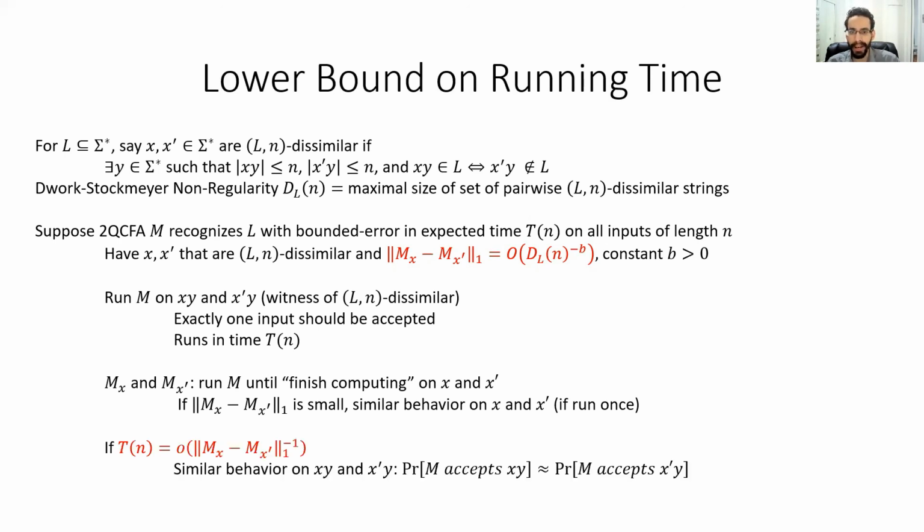But then, if the running time is small, M can't possibly make too many visits to its prefix string, and so now M will have to behave similarly on xy and x prime y. In particular, M will have to accept these inputs with similar probability, which is impossible because exactly one of these strings is in the language. Therefore, the running time must be large. Thank you for listening.